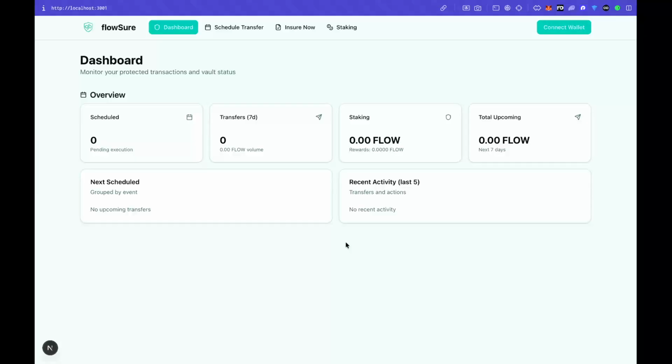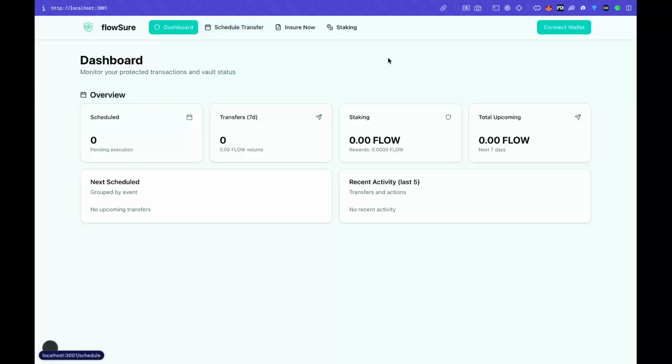So here I have built FlowSure. What FlowSure does is that it secures your transactions no matter how it fails. It automatically reschedules your failed transaction and makes sure that it passes through. And even if after all the retries it doesn't make it through, you get compensated for your failed transaction. So in order to compensate that and really solve a problem, I have created Schedule Transfer.